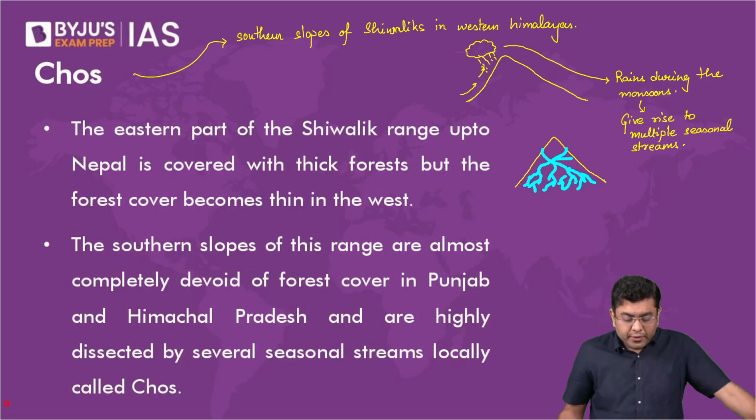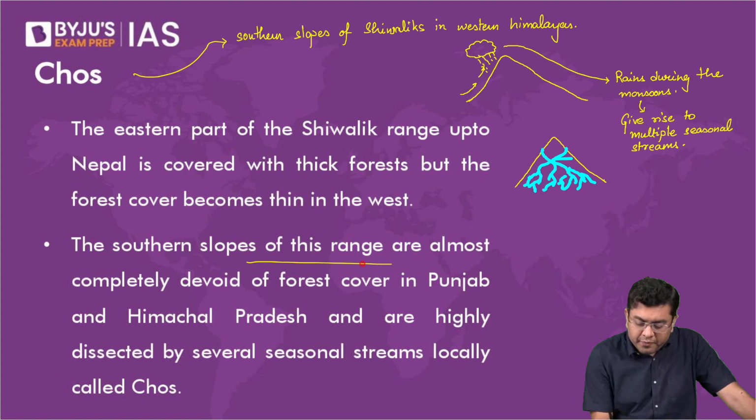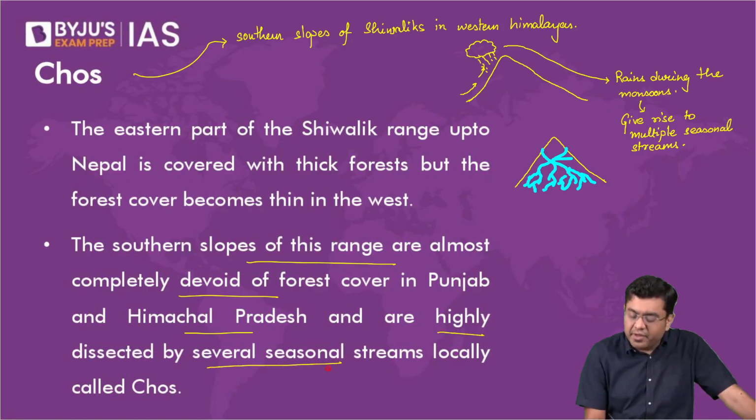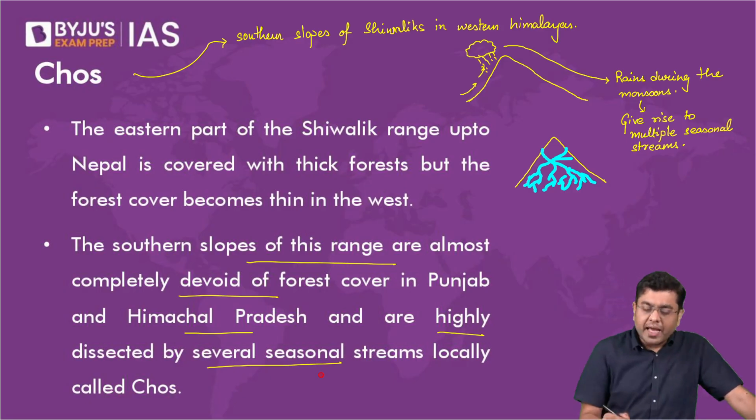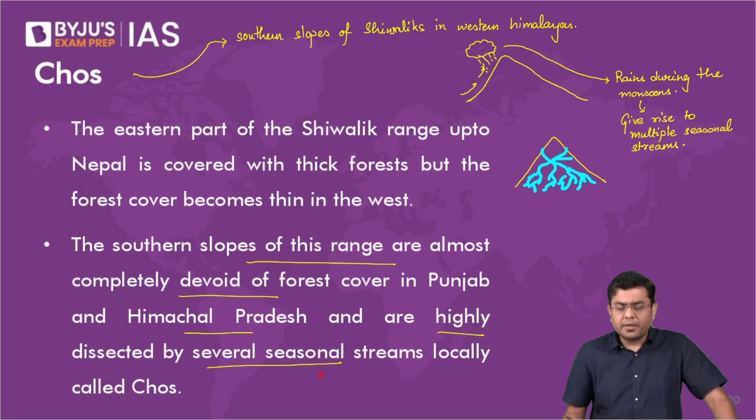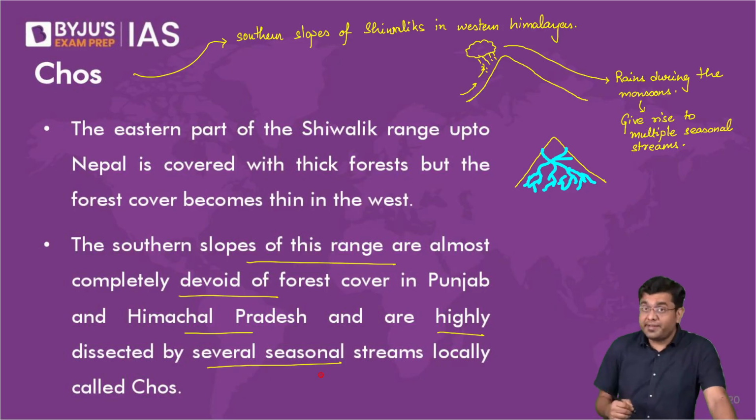Okay. So here, the southern slope of this range are almost completely devoid of forest cover in Punjab and Himachal Pradesh and are highly dissected by several seasonal streams locally known as chos. So that is how they get created, particularly during the rainy season.